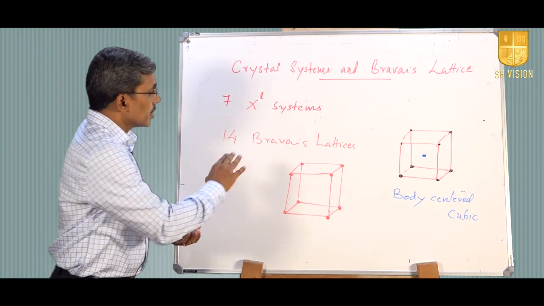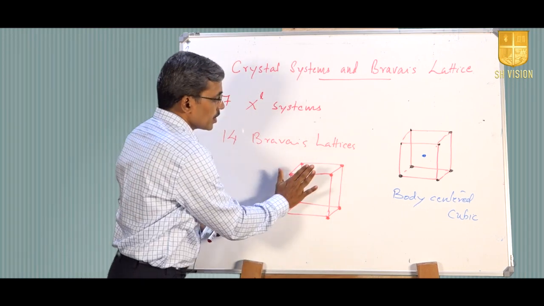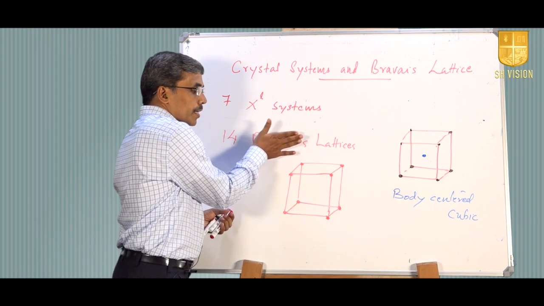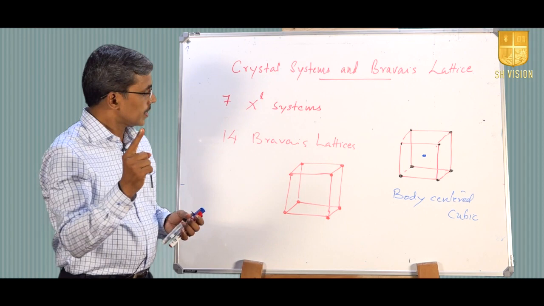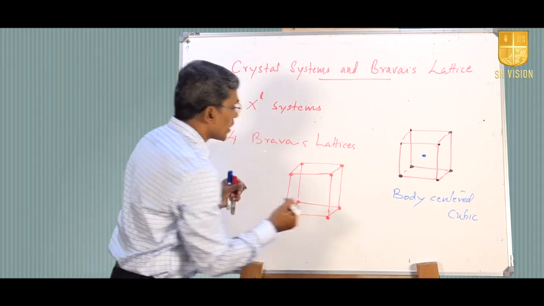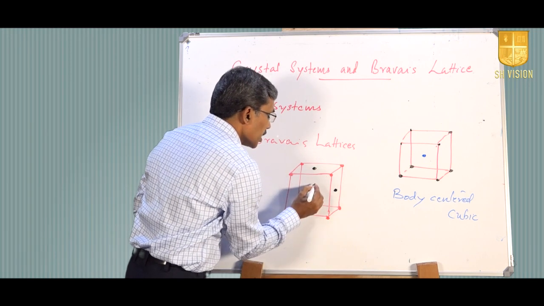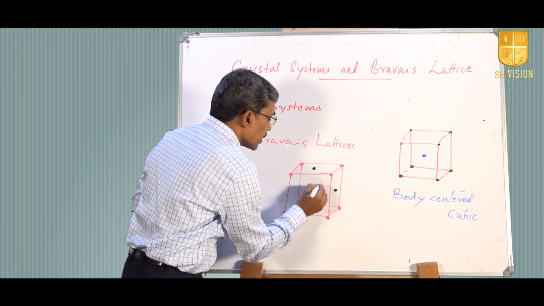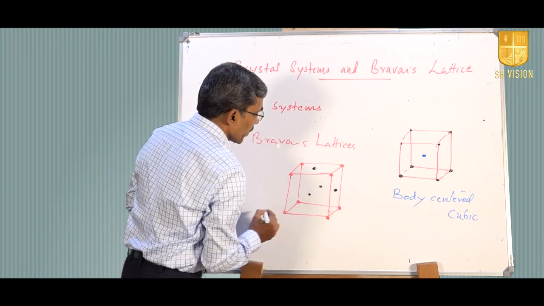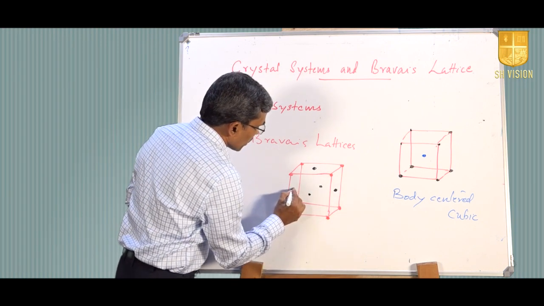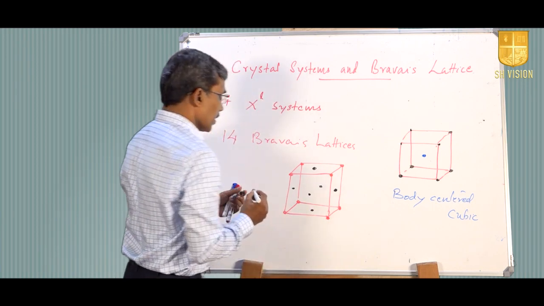Now, in addition to this, suppose all the 6 faces, this cube is having 6 faces: front face, back face, then top, bottom, right and left. All these 6 faces, imagine you are attaching one more lattice point on each of the faces. So, this particular square I am giving a center point here, this particular square I give another center point here, and this particular side I give here, and this particular side I am giving one point here.